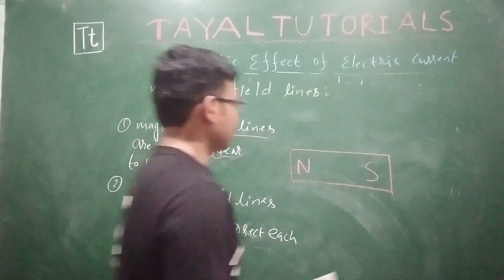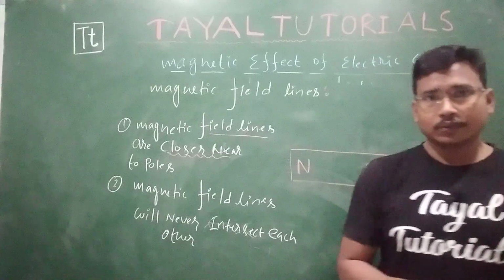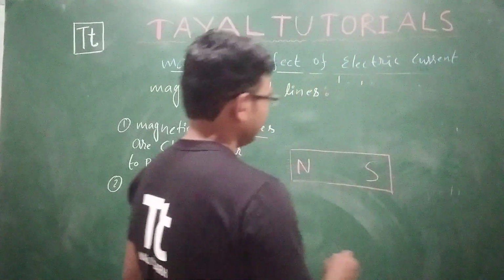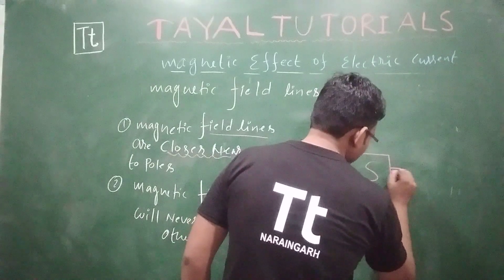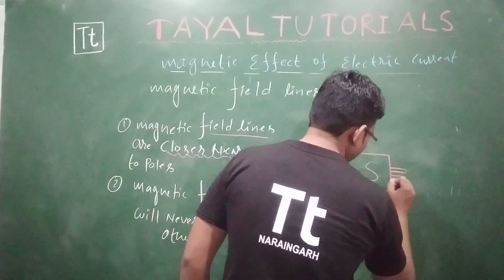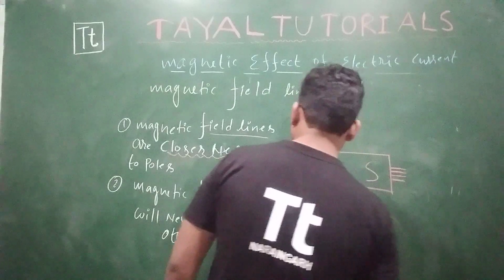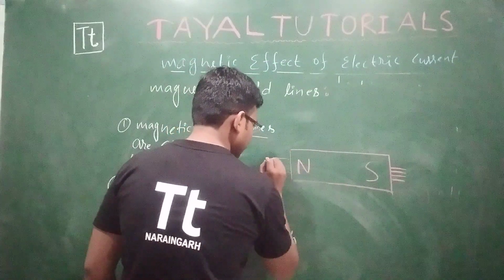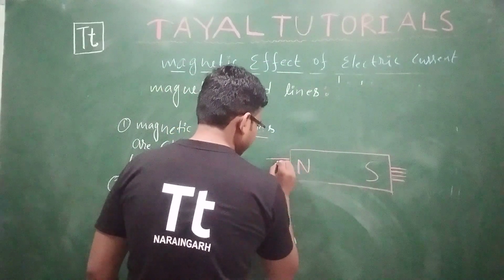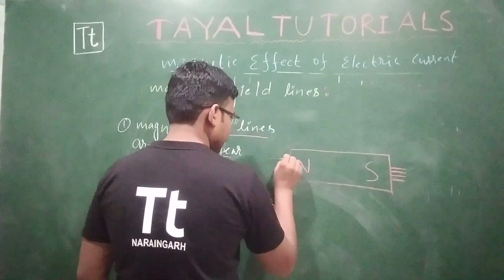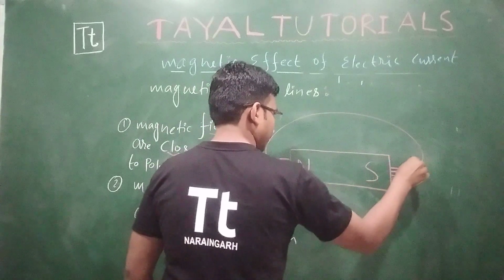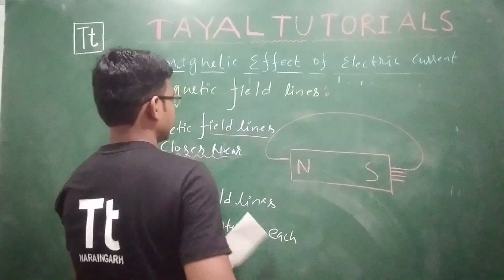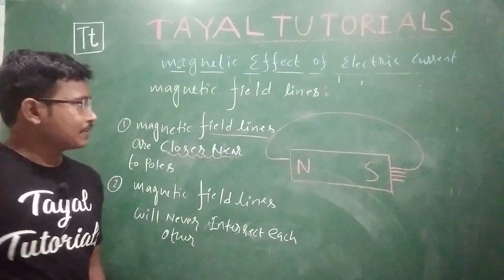Now come to this statement, it is closer at the pole, means what? It will be in that way, very close. Magnetic field lines are coming, originating from north, so you can see.